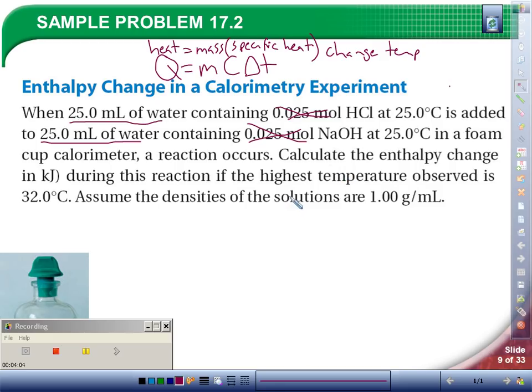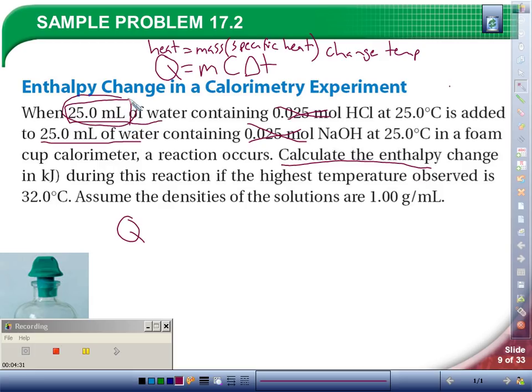So we are looking for the enthalpy change, which is q. So we're solving for q. Our mass, well, for water, now 25 milliliters is volume, but for water, 1 milliliter equals 1 gram. So this is 25 grams.